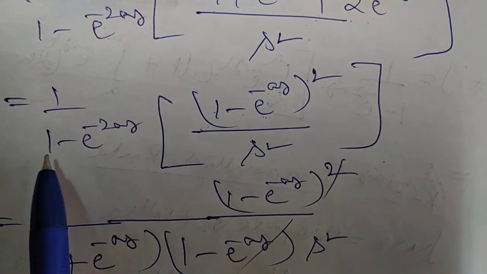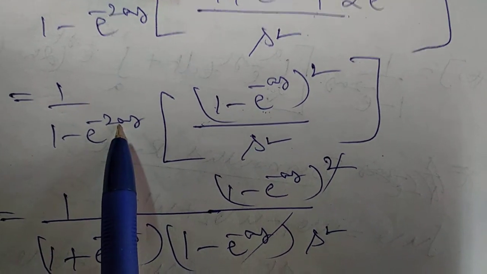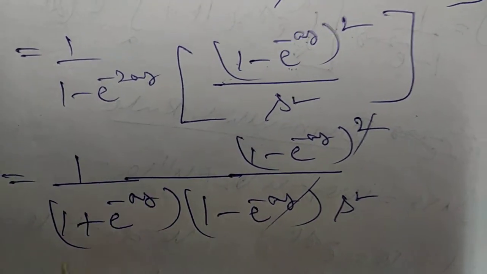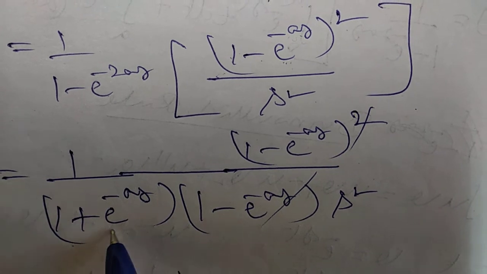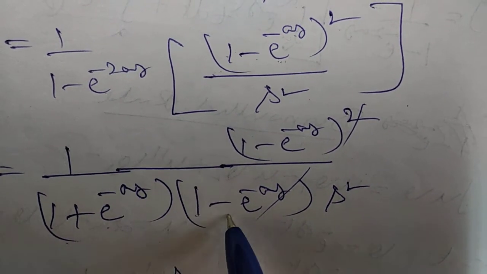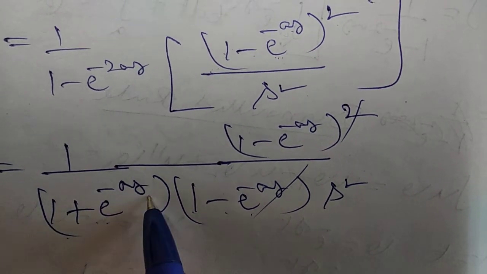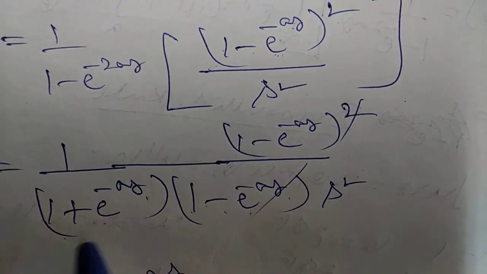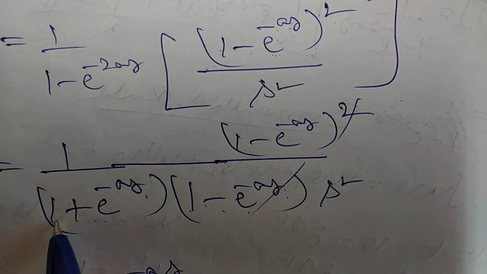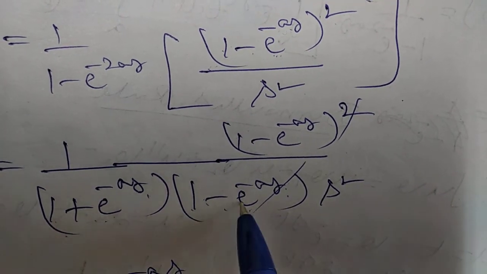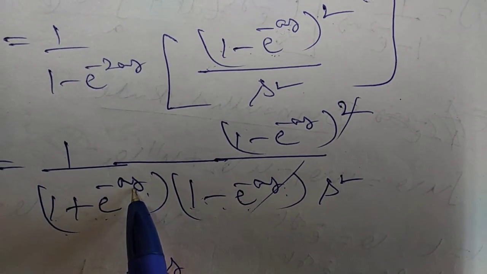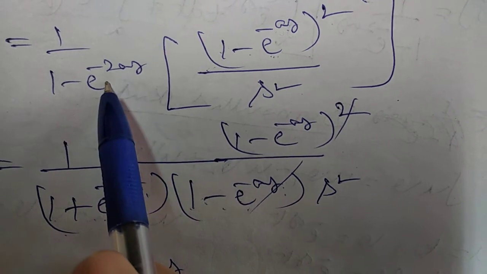How to write 1 minus e power of minus 2as? So this can be written as 1 plus e power of minus as into 1 minus e power of minus as. So how to write a plus b into a minus b? What do we get? a square minus b square. a square means 1, minus b square means e power of minus as whole square. That means e power of minus 2as.